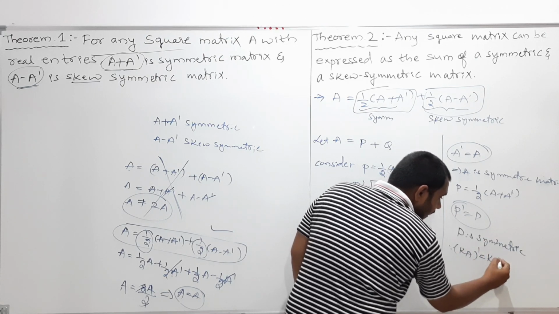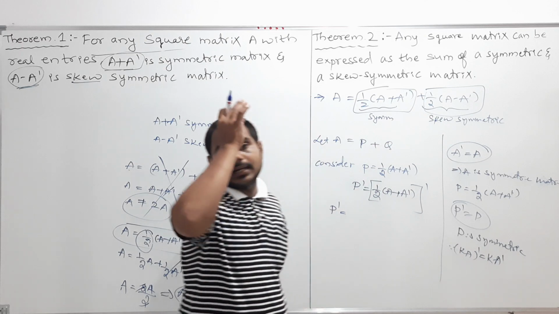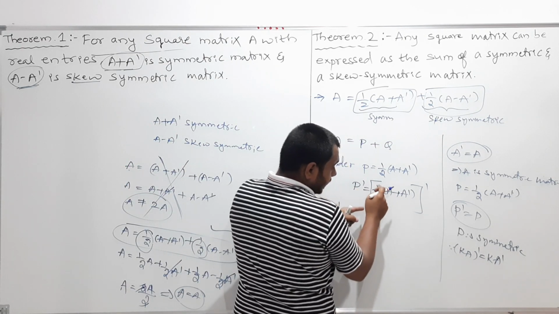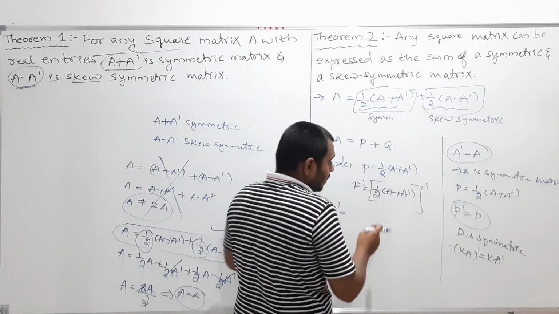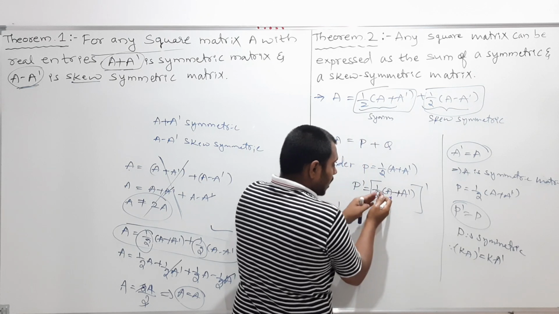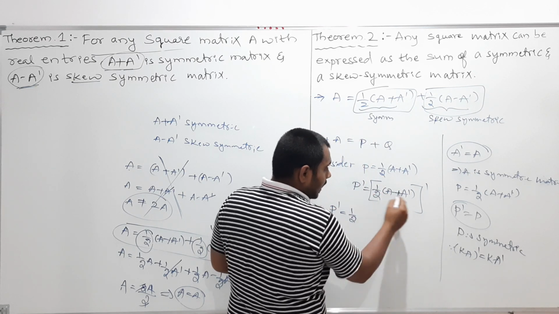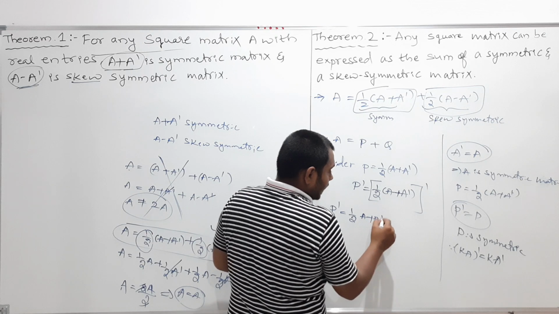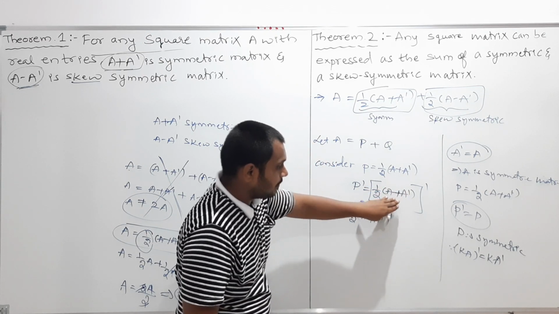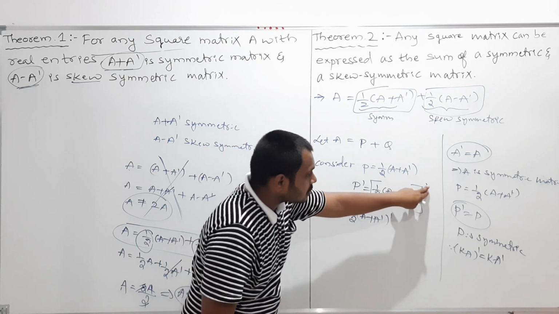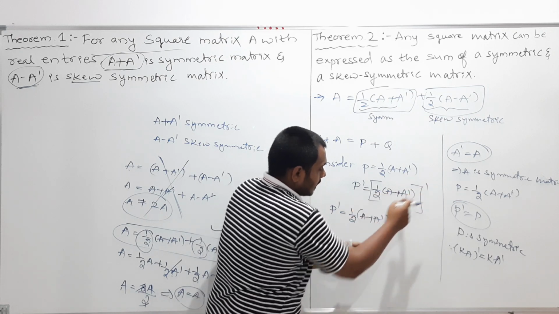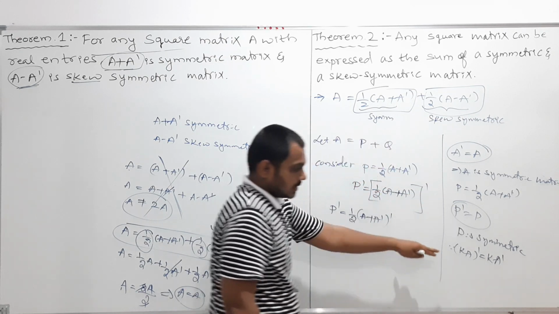Here half is also a real number, and A plus A dash will act as one matrix. So I take half outside, and here it is (A plus A transpose) whole transpose. This is K, and assume this value as A. So (K into A) whole transpose can be written as K into A transpose. I use this property.